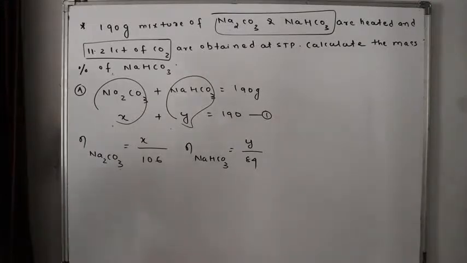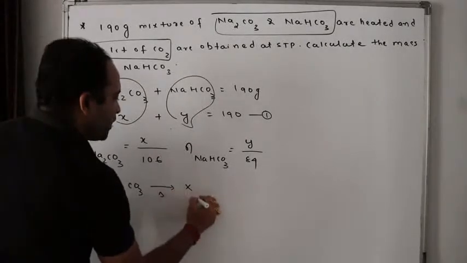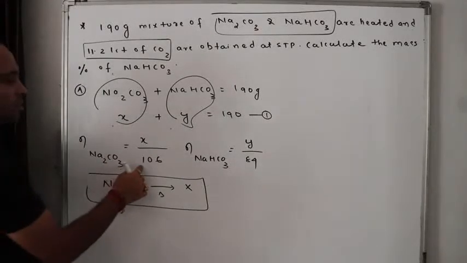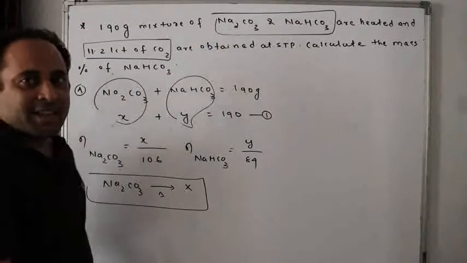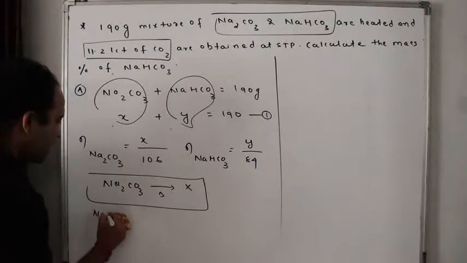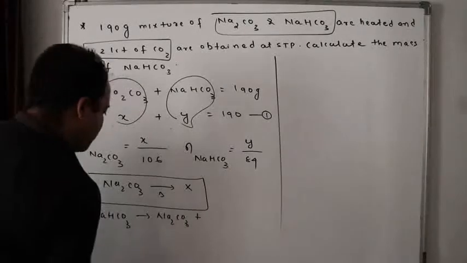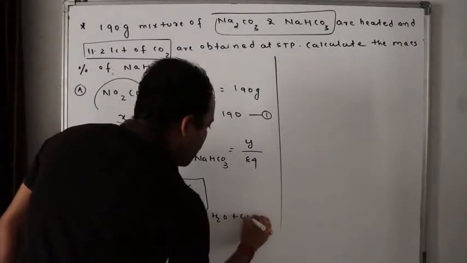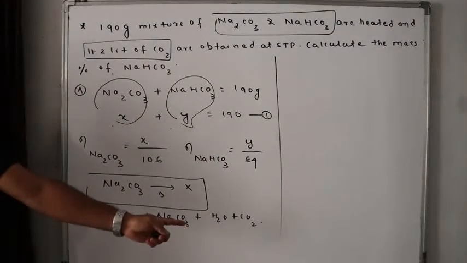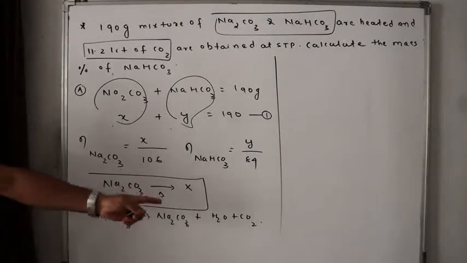Isn't it? Now the question arises, do you remember Na2CO3 when heated, no reaction? Why? It is quite stable. That means from X by 106 moles, I will not get any carbon dioxide. Say yes or no? Now, we all have remembered that when I heat NaHCO3, what do I get? Na2CO3 plus H2O plus CO2, isn't it? Is this the reaction? Please check my videos and tell me. Go back in the video and check what I said: when NaHCO3 is heated, I get Na2CO3, CO2 plus H2O.